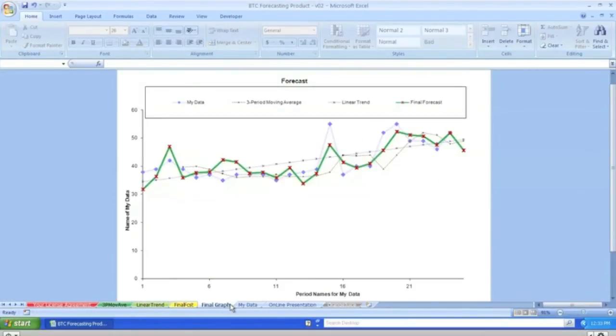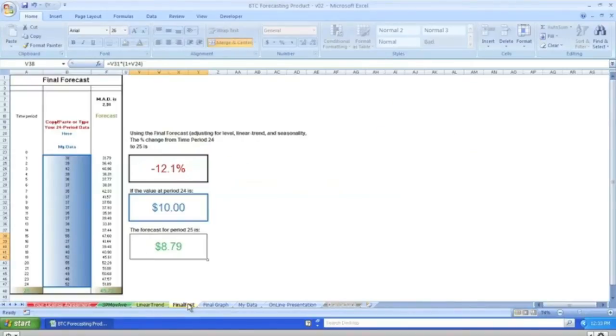And that's your final graph. As you can see, it has your actual data in blue, your 3-period moving average, your linear trend, and your final forecast. I will note, going back to the final forecast here, that I have a value of MAD, and this is very important. That stands for mean absolute deviation. I have a whole other separate video that talks about mean absolute deviation, and you can see this mean absolute deviation is 2.91.